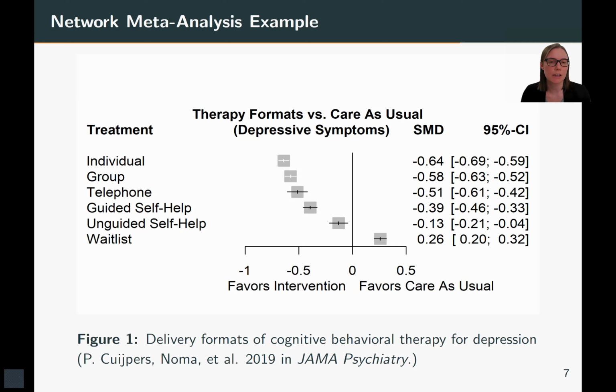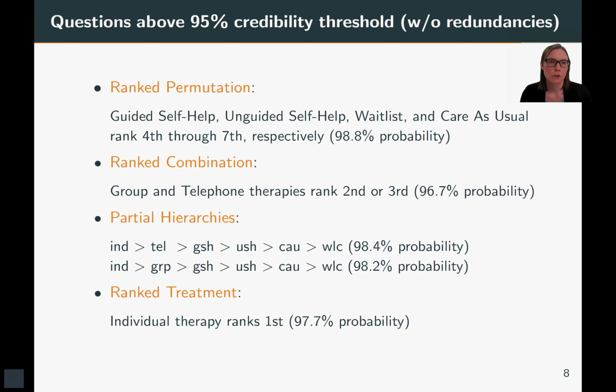So let's see if we can say more than what we're seeing on the forest plot using our package. So we screened for questions that had at least 95% probability of being supported by the data, and we removed many redundancies, and here I'm presenting the most interesting results.